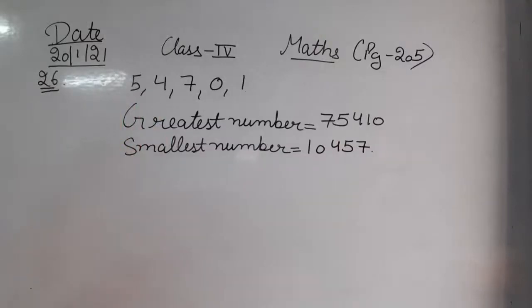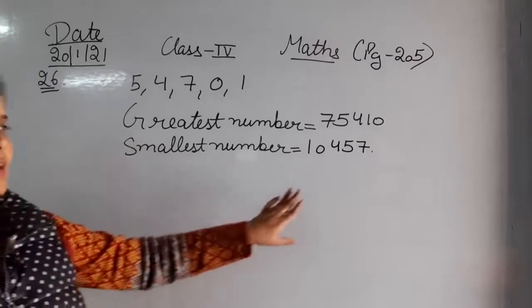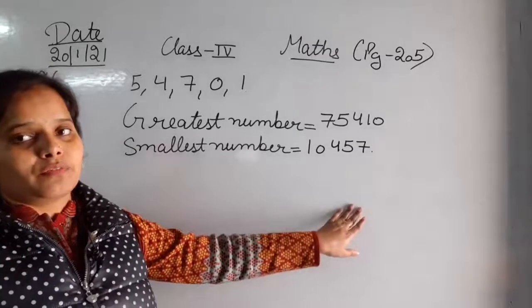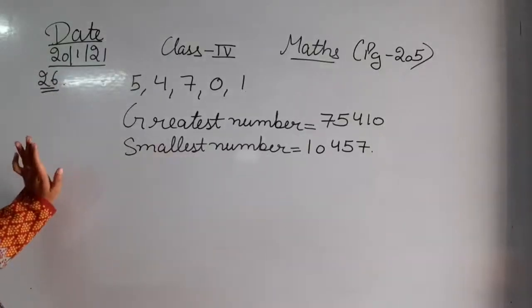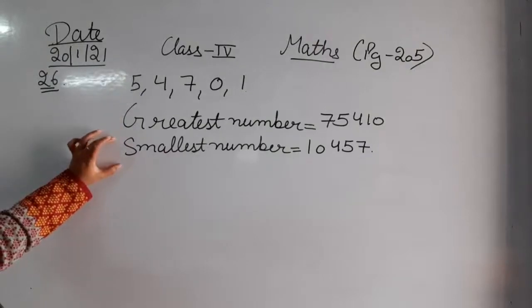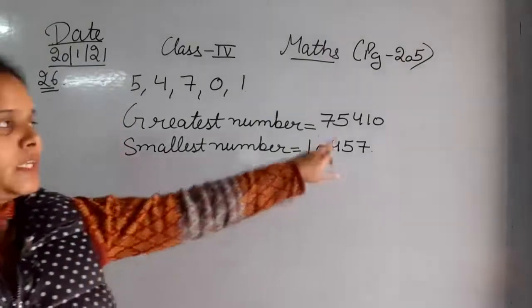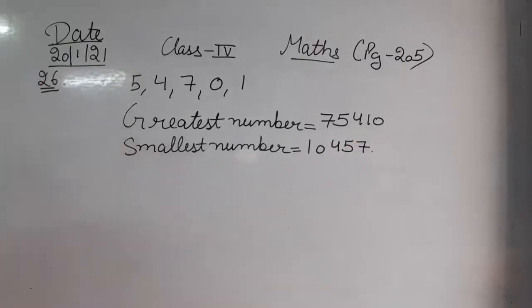So this is the number that we can form by using these 5 numbers, 10,457. So this is the greatest number and the smallest number that you can form by using these 5 digits. Okay class, you can just pause the video here and note it down in your notebooks.